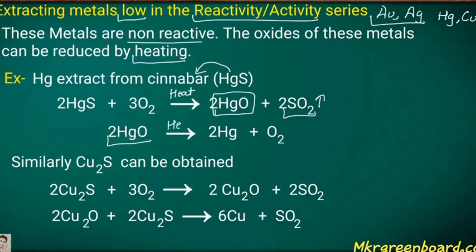This metal oxide Cu2O reacts with cuprous sulfide Cu2S, and then we can finally extract the Cu, along with sulfur dioxide that we get.